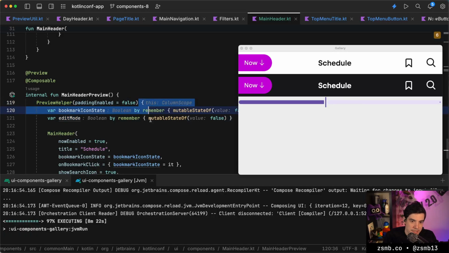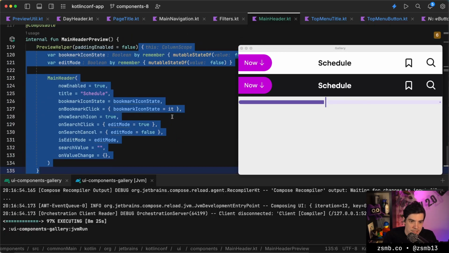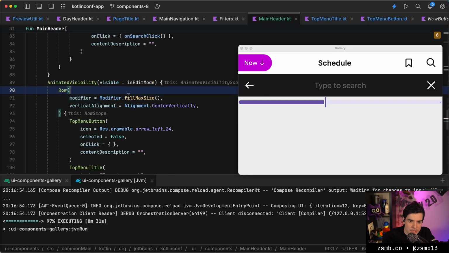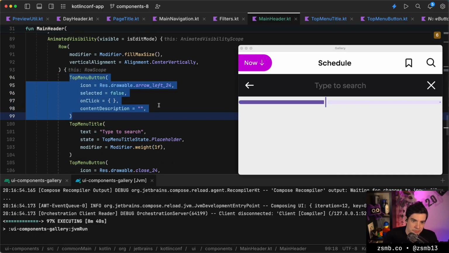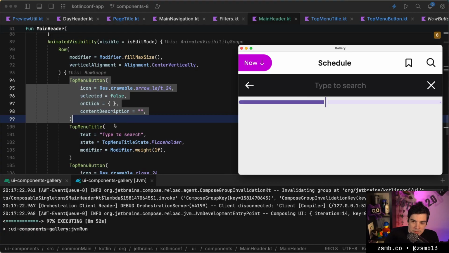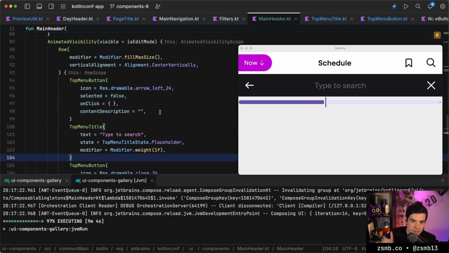We need to reload this scope for some reason, apparently, as we're making these changes, which I feel like we maybe shouldn't need to. Oh, I guess all of these things are inline. That's the issue. So if I were to comment out this button, now that also reloads. So that's kind of interesting. So I wonder if there isn't a closer scope here that we could reload instead of going all the way back to the preview and losing the edit state. So I'm gonna add a timestamp for that, and we can investigate that later.